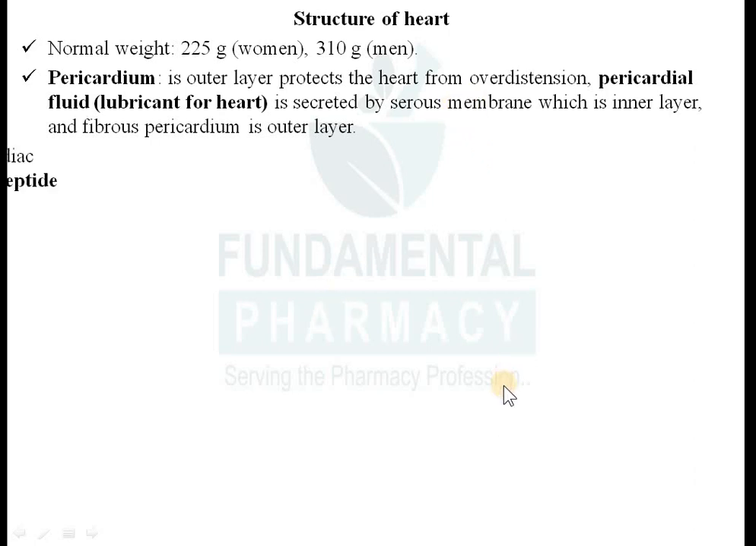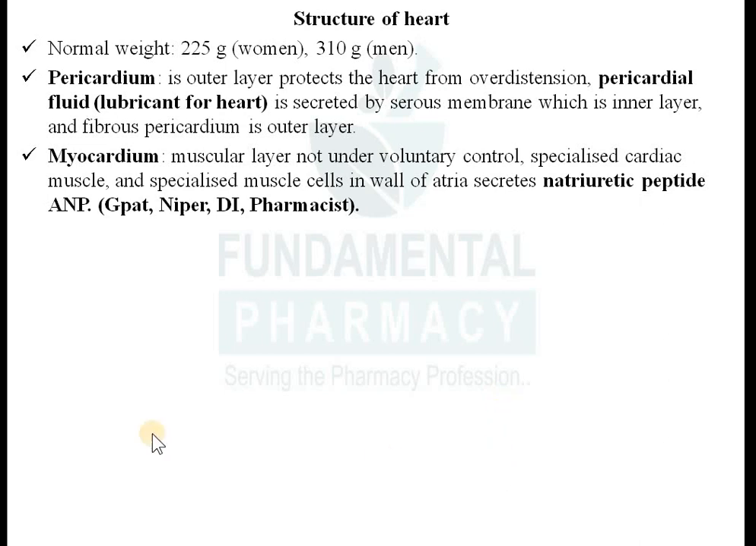Now the middle layer is the muscular layer, known as the myocardium. It is a middle smooth muscular layer, and that muscle is not under voluntary control. You cannot control the myocardium of your heart. If you say, my heart beats only for you, that is not so; it does not beat for anyone, and you cannot control it. So the muscular layer is involuntary.